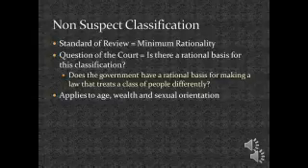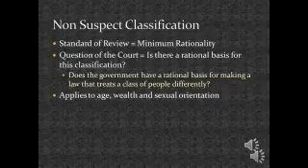So the court will ask, does the government have a rational basis for making a law that treats a class of people differently? And if they can find any rational basis, then they will rule that the law is constitutional. So it's a lot more likely that state, local, and national governments will win cases about their laws if it's dealing with a non-suspect group of people. This applies to cases dealing with age, wealth, and sexual orientation.